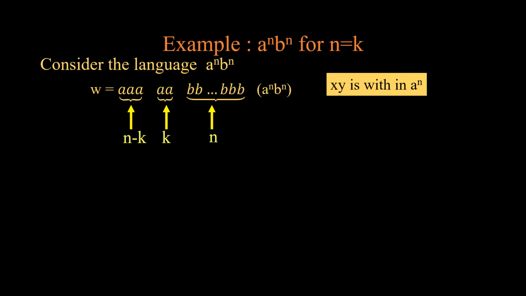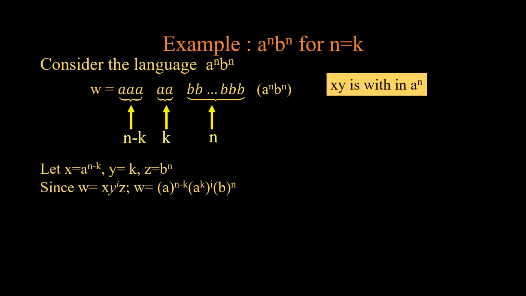Now, many a times you'll come across cases in many of the books where, instead of some specific value of n, we will have n is equal to k. In order to consider those cases, I have drawn one slide for that also. Just consider that x is a^(n-k). That means y is a^k because total should be a^n b^n. Now, if x is a^(n-k), y is a^k, z is b^n, we will consider the same things, that is w is equal to xy^iz. So that means a^(n-k) (a^k)^i and b^n.